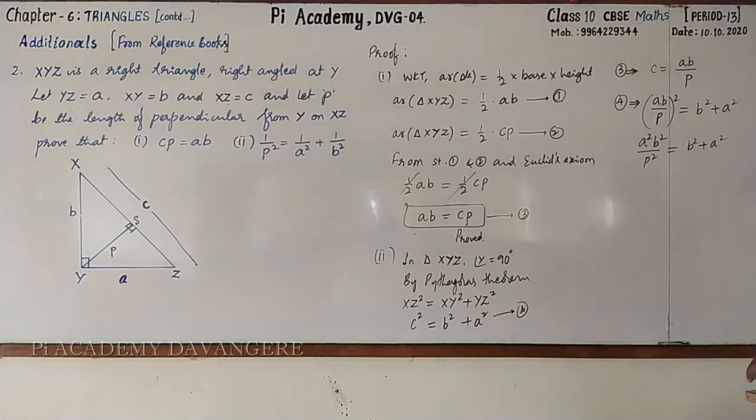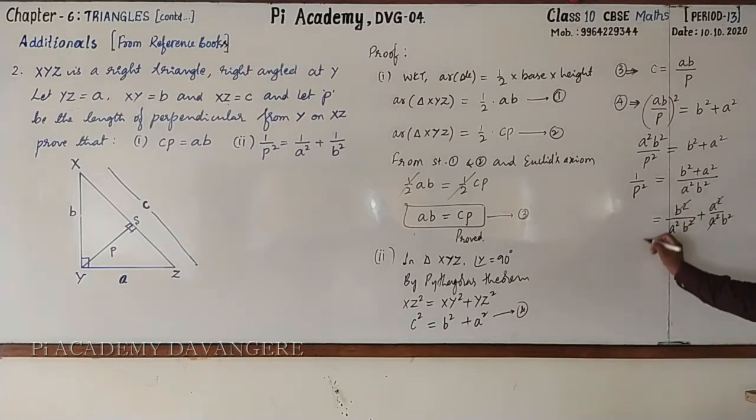There we want 1 by P square. So transpose A square B square to the denominator of RHS. So 1 by P square is equal to B square plus A square by A square B square. Then split them: B square by A square B square plus A square by A square B square. A square B square get cancelled. So 1 by P square is equal to 1 by A square plus 1 by B square. Followed? Hence it is proved.